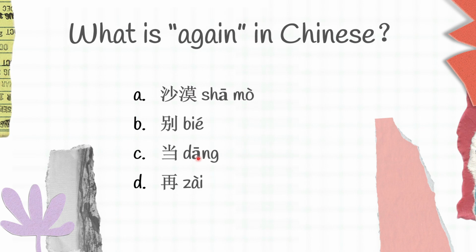Another question here. What is again in Chinese? We have A, 沙漠, B, 别, C, 当, D, 在.